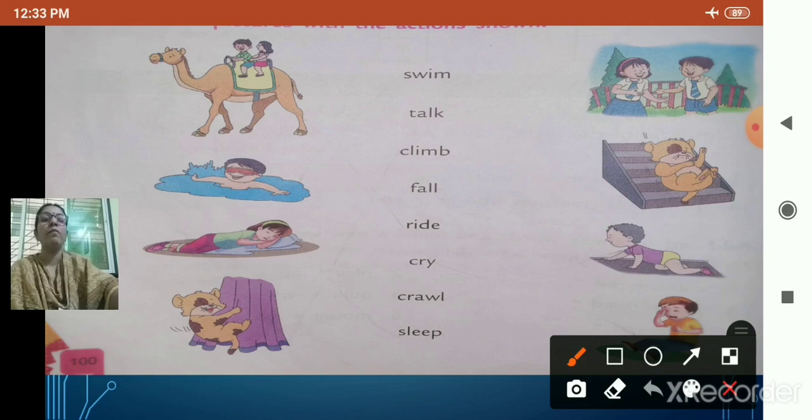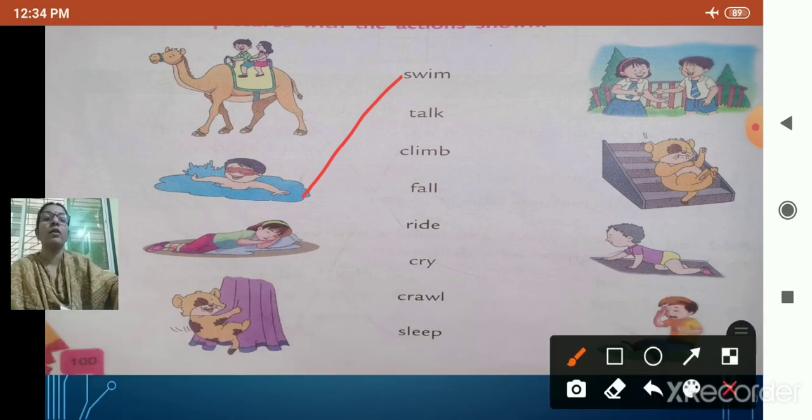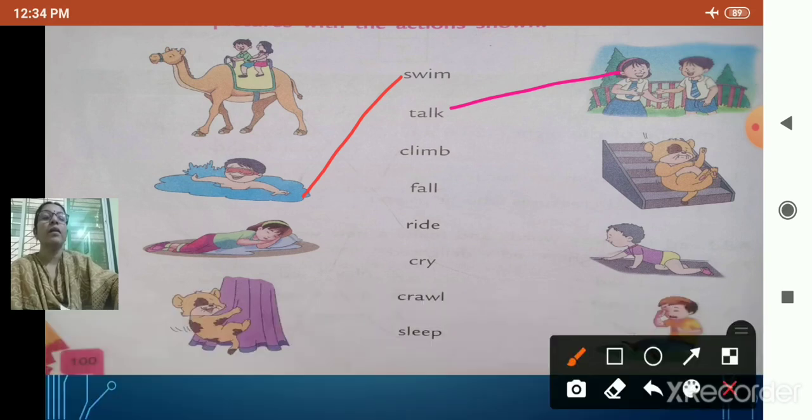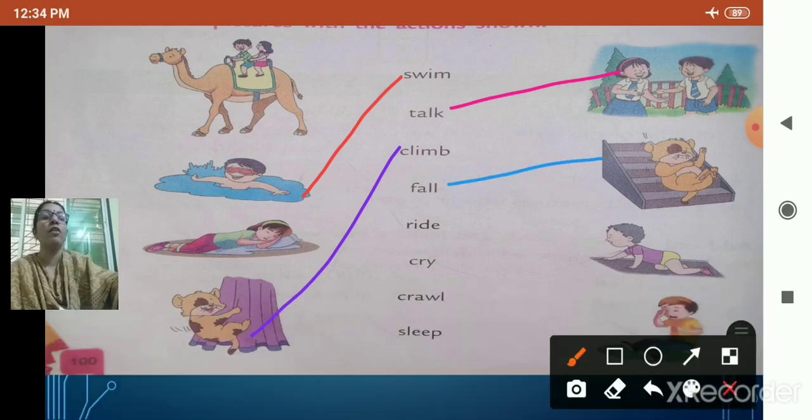Now swim. Where will match? Yes, will match here. Swim. Now next one. Next word is talk. So where we are going to match? Yes, here. Talk. Next. Climb. Yes, where is climb? Yes, this is the action, climbing, right? Next word is fall. Okay, fall. See, fall. No, this is the action of fall.